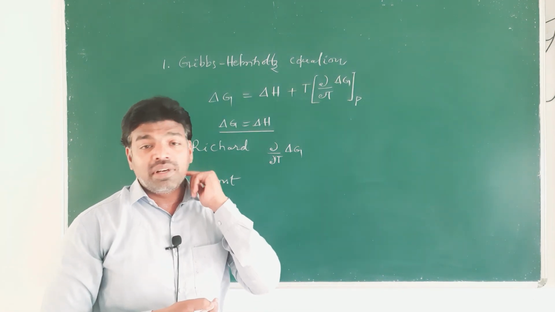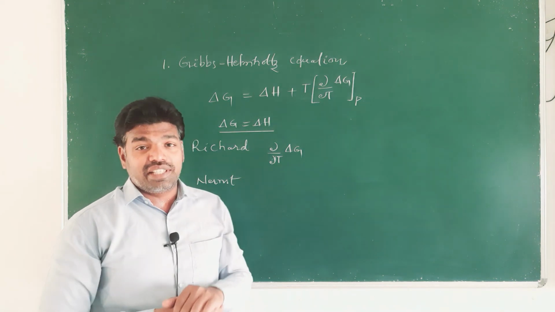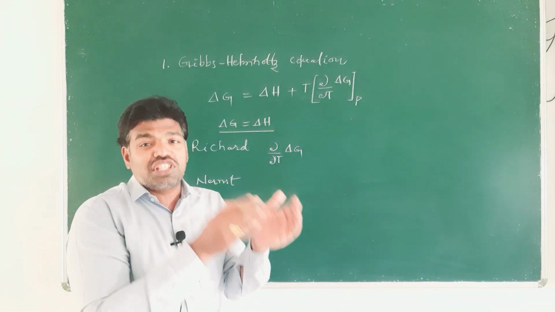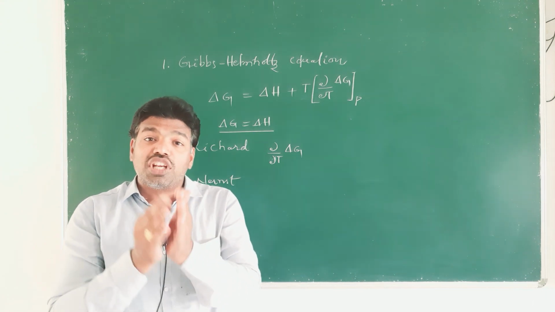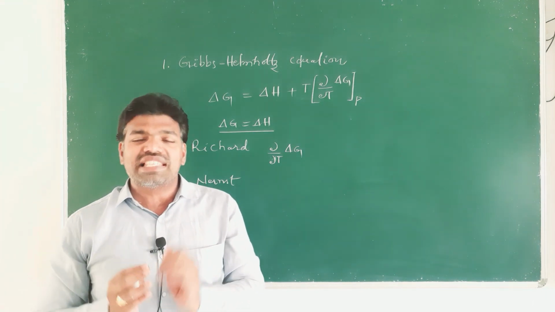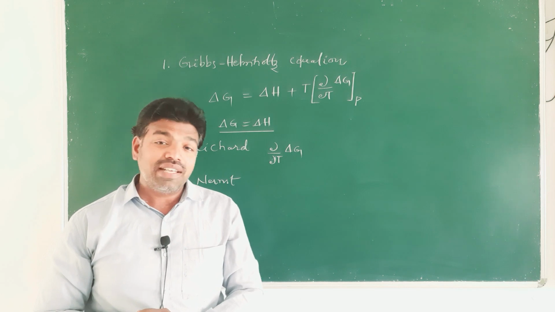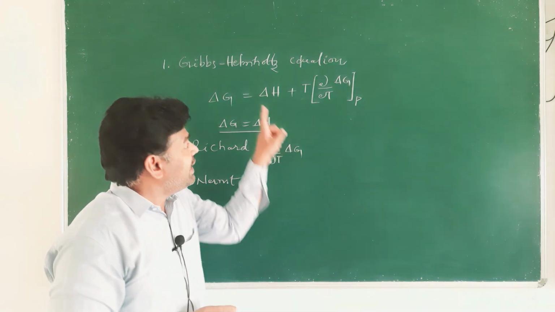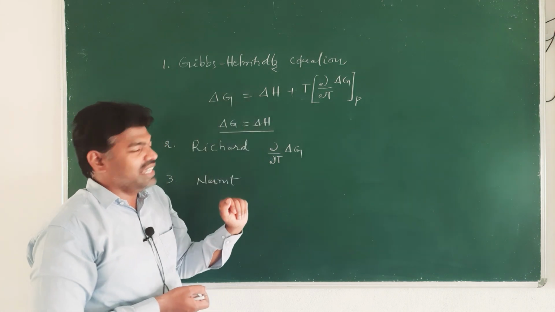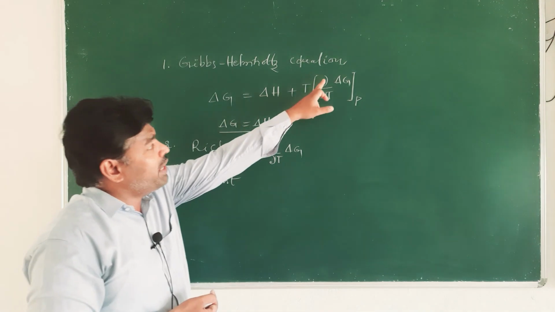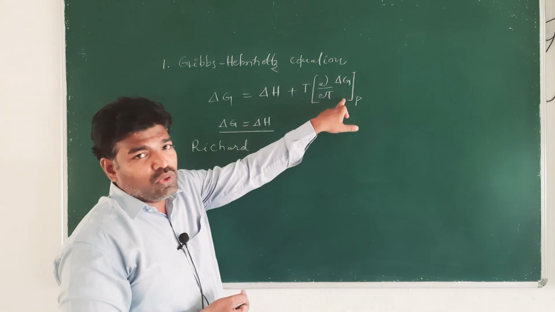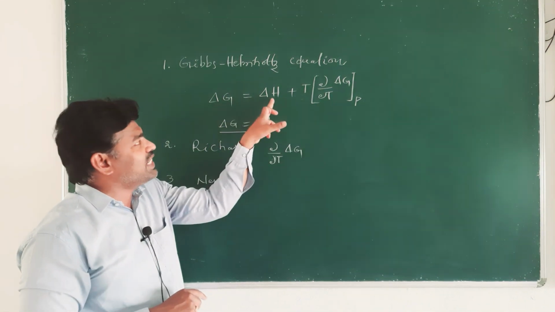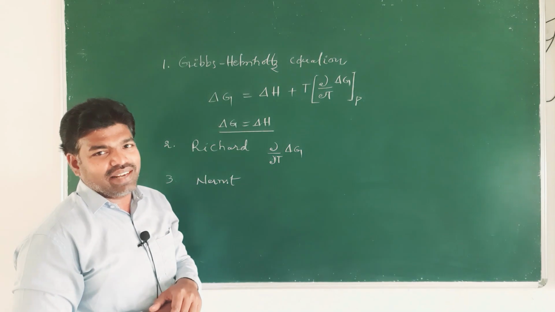According to the Nernst heat theorem, the value of ∂/∂T of ΔG approaches 0 as the temperature approaches absolute 0. This is the Nernst heat theorem. Therefore, according to it, when ∂/∂T of ΔG approaches 0 as the temperature approaches 0, then ΔG is equal to ΔH.